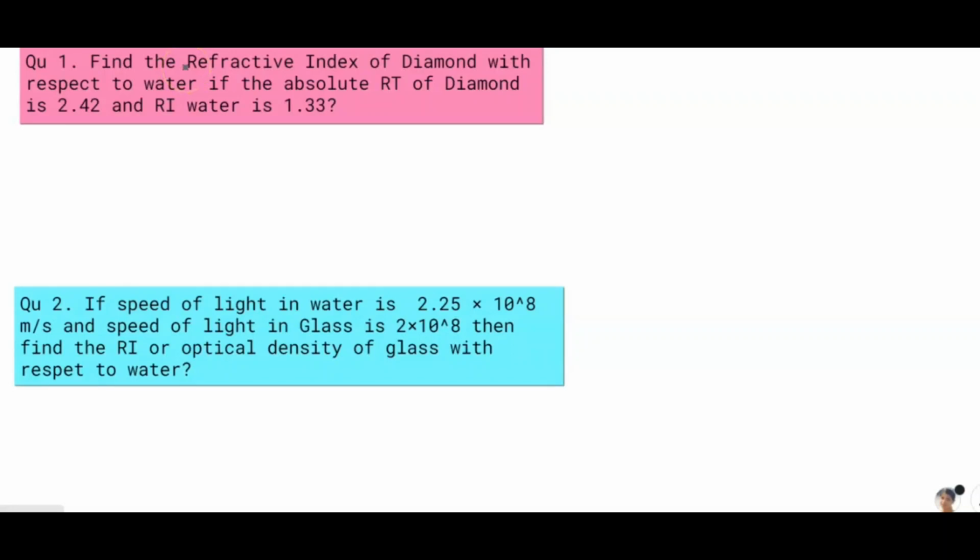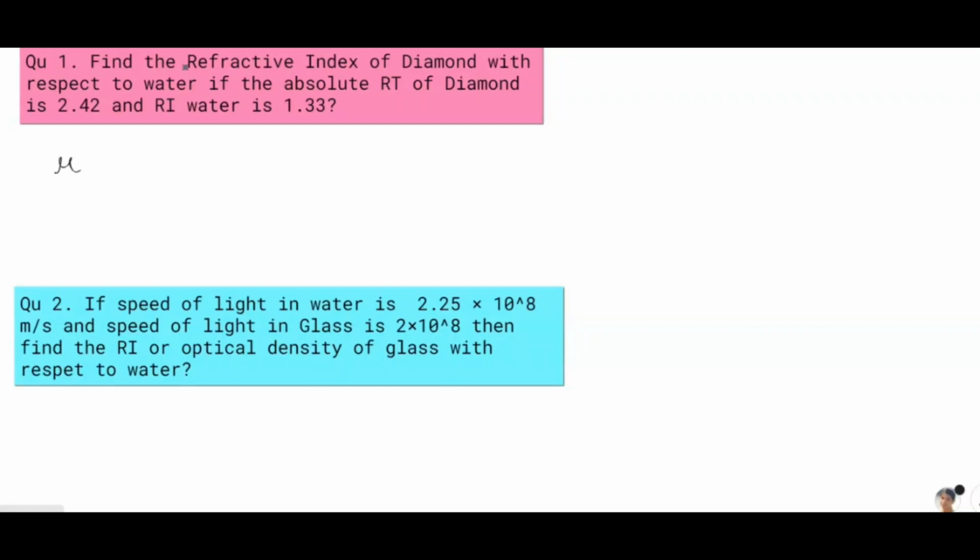Here we have written 2 questions. Question number 1. Find the refractive index of diamond with respect to water, if the absolute refractive index of diamond is 2.42 and refractive index of water is 1.33. So how do we write the formula?